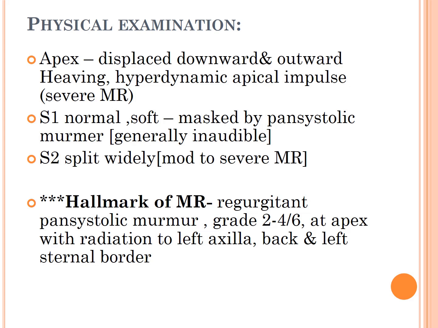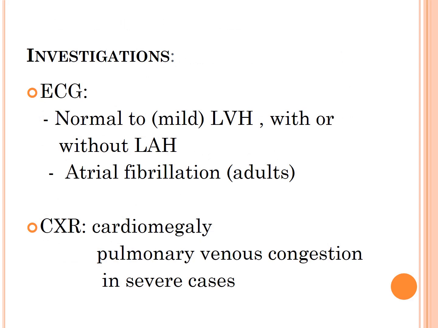S1, the first heart sound, is normal or soft, and then masked by the pansystolic murmur. S2 is split widely in case of moderate to severe MR. And the hallmark of MR is the regurgitant pansystolic murmur, the grade ranging from 2 to 4/6, heard at the apex with radiation to the left axilla, back, and left sternal border. Now come to investigations.